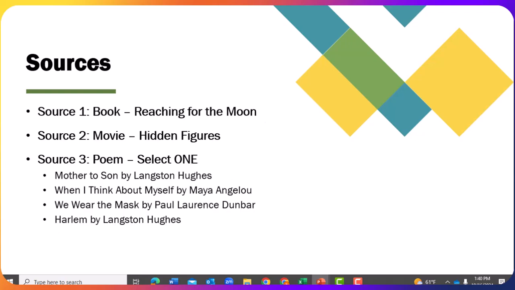You have 3 sources for this essay: the book Reaching for the Moon, the movie Hidden Figures, and the poem. You may select one of the following poems: Mother to Son by Langston Hughes, When I Think About Myself by Maya Angelou, We Wear the Mask by Paul Laurence Dunbar, or Harlem by Langston Hughes.